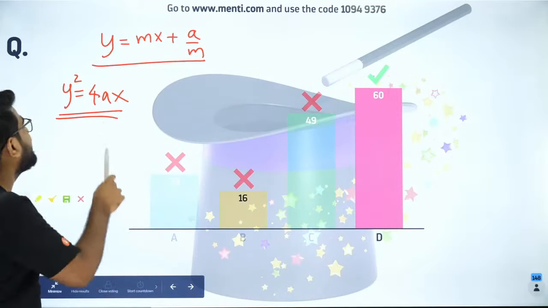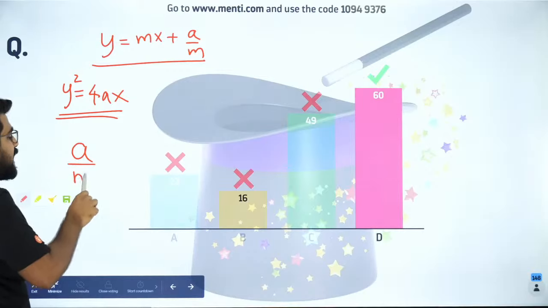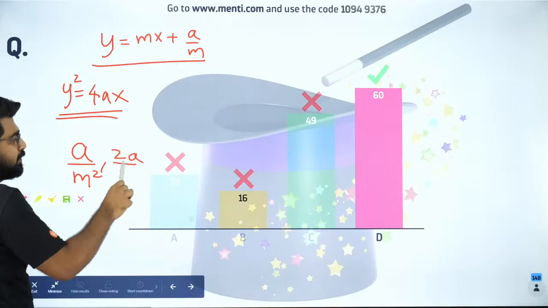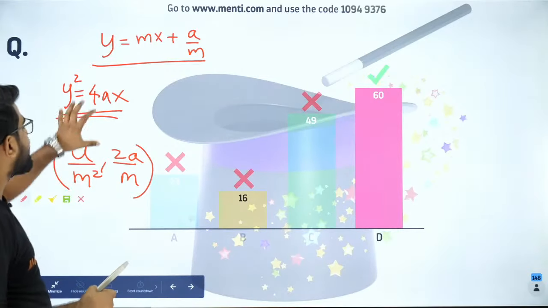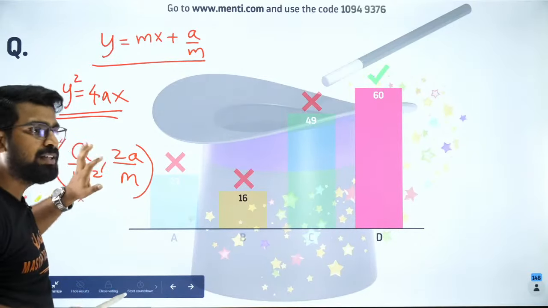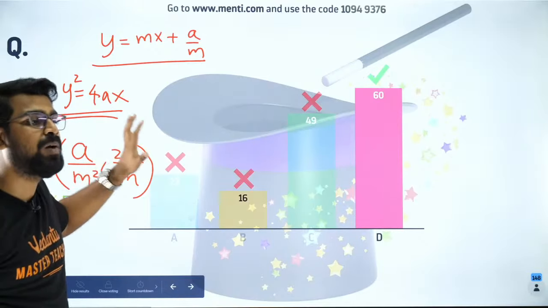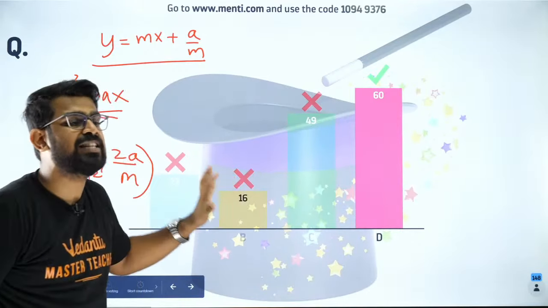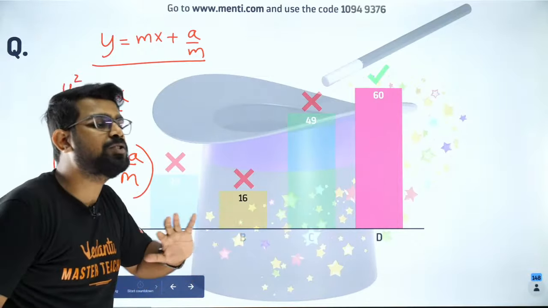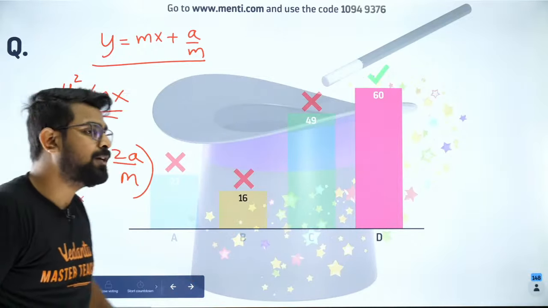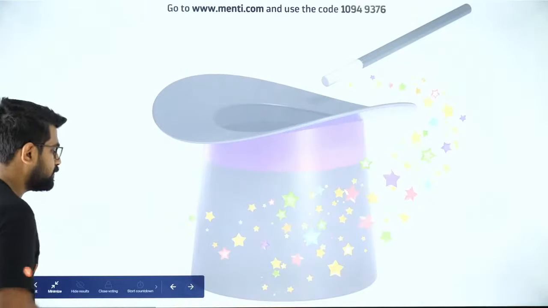That one point is given by this formula, a by m square comma 2a by m. Are you okay with it? That is what I have explained. That is what I have written here. Clear? This is a formula session, so I will explain only the formula. Guys, I cannot derive the concept for you. This is not the session for it. Okay? So let's move forward.